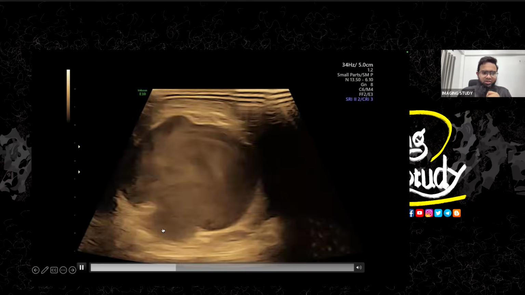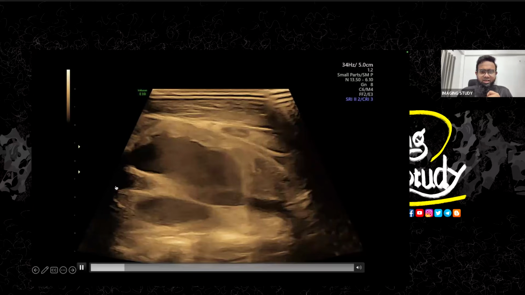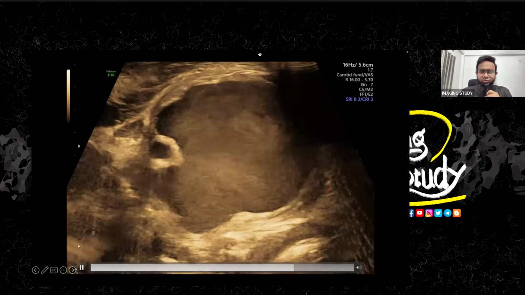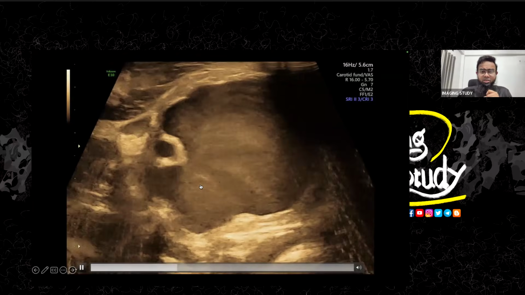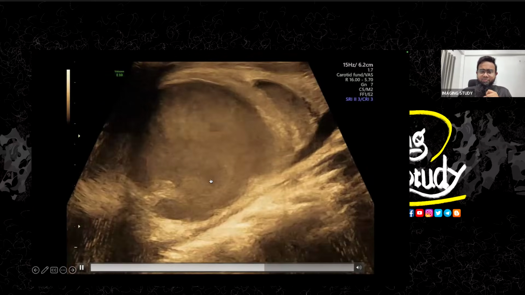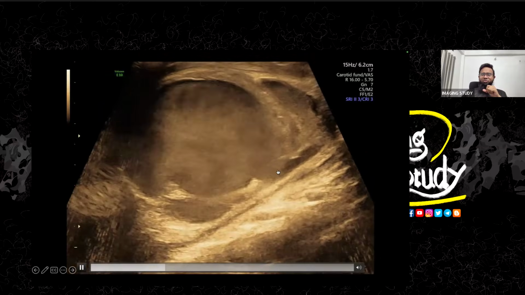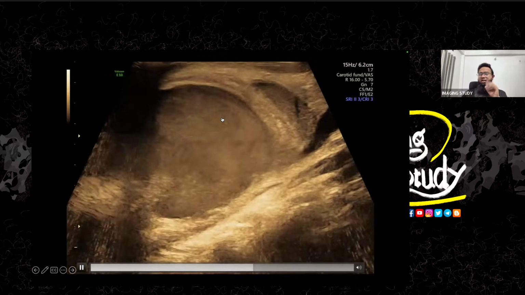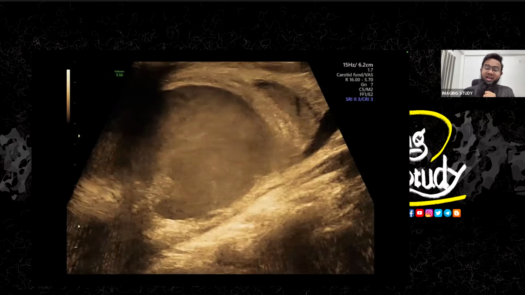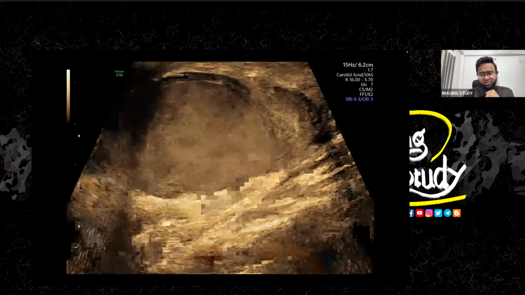So, okay, this is the internal jugular vein part. This is the internal jugular vein connected to the aneurysm, and this is the common carotid artery. You see, this is the internal jugular vein, aneurysmal dilatation here. And this is the common carotid artery, which is also supplying the area. Both are connected to this aneurysmal dilated area. So we call it carotid jugular fistula. So aneurysmal dilatation of carotid jugular fistula you are seeing here.